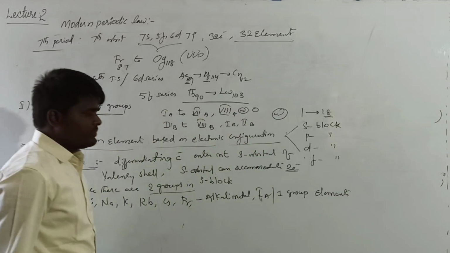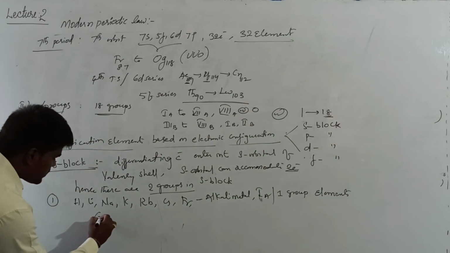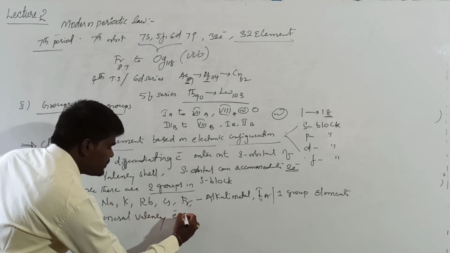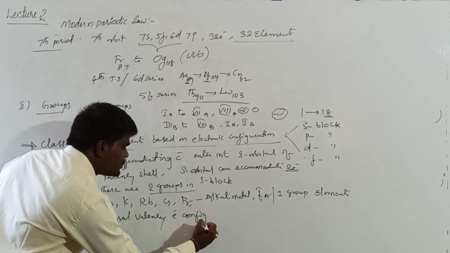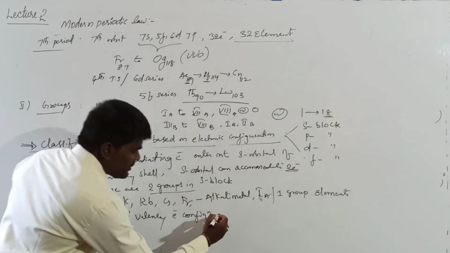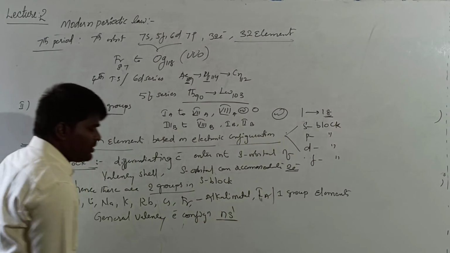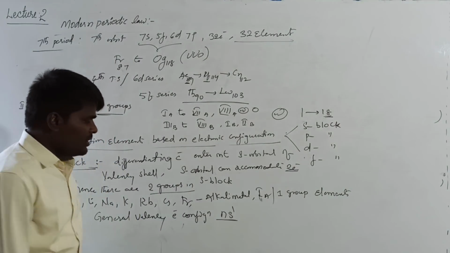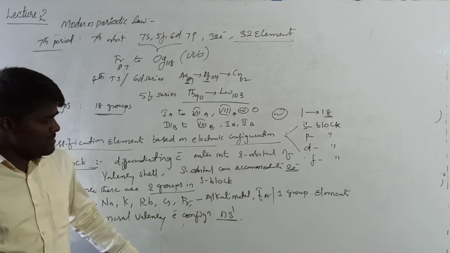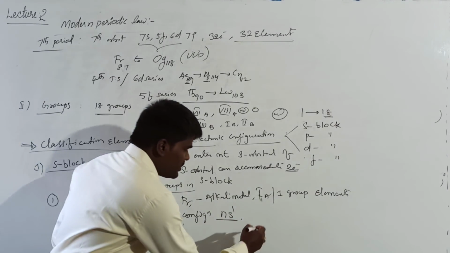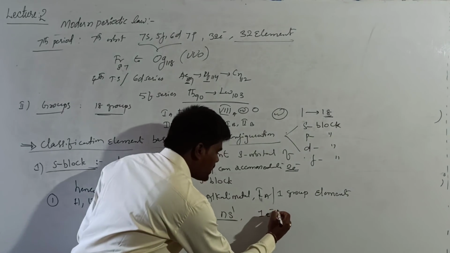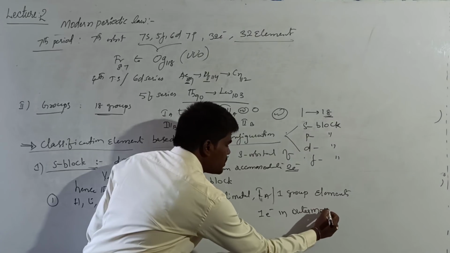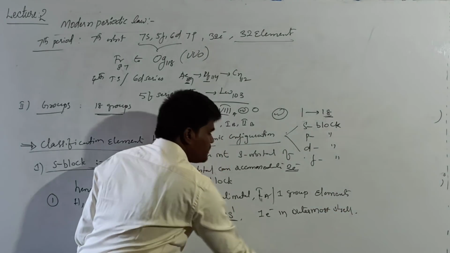They are called that. And their general valence electronic configuration is very important. You need to remember the general valence electronic configuration of each and every group. What is the general valence electronic configuration of the first group? ns1. The number of electrons in the outermost shell is 1. There is one electron in the outermost shell of the element.